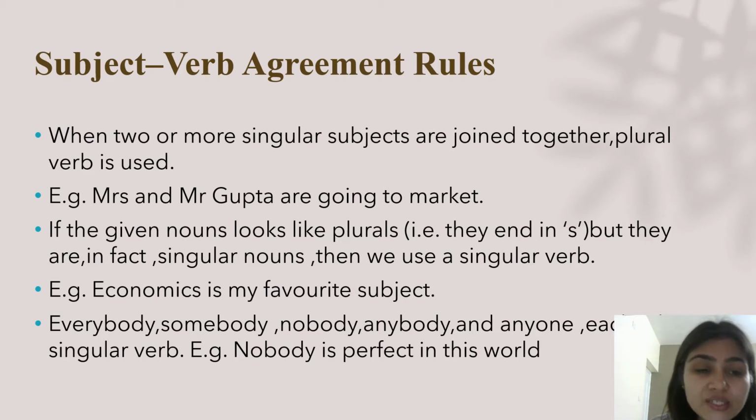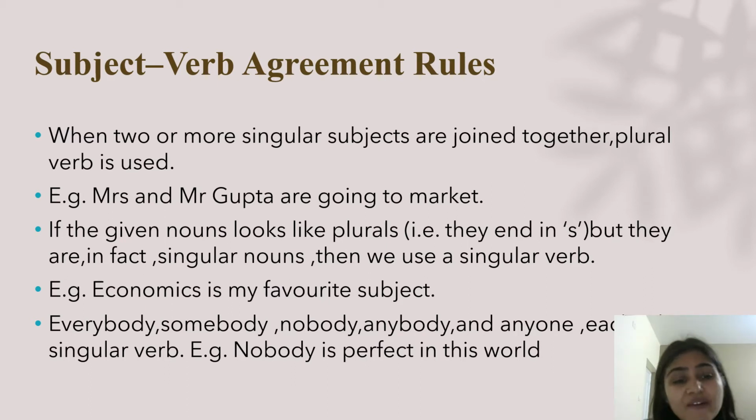The next rule states that if the given nouns look like plurals because they end in s, but they are in fact singular nouns, then we use a singular verb. For example, if somebody poses a question to you, what is your favorite subject? You say it's mathematics or you say it's economics. That is basically a singular noun, and that's the reason we use a singular verb. Although economics ends in s, it is to be treated as a singular noun. So the verb is also going to be singular. Economics is my favorite subject.